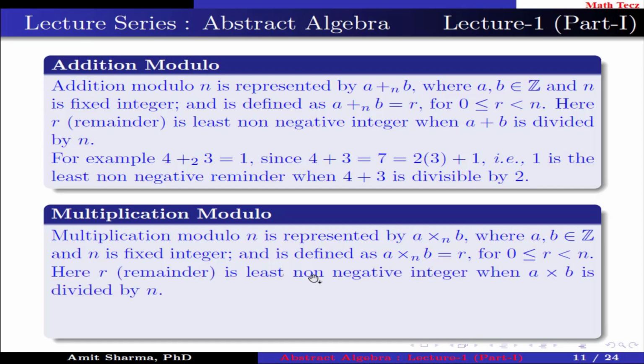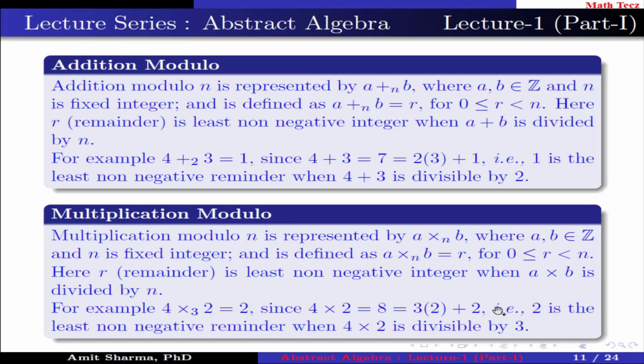Here r is the least non-negative remainder when a multiplied by b is divided by n. For example, 4 multiplied by 2 under multiplication modulo 3 gives 2. That is, 2 is the least non-negative remainder when 4 multiplied by 2 is divided by 3.